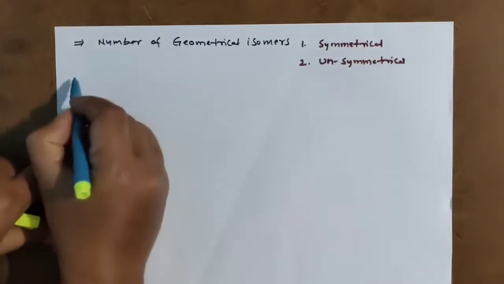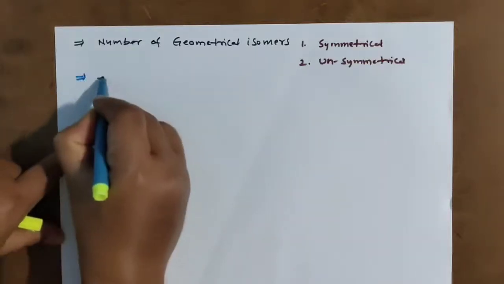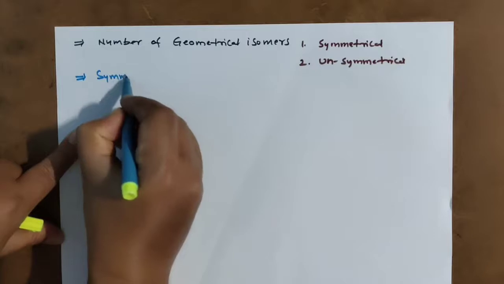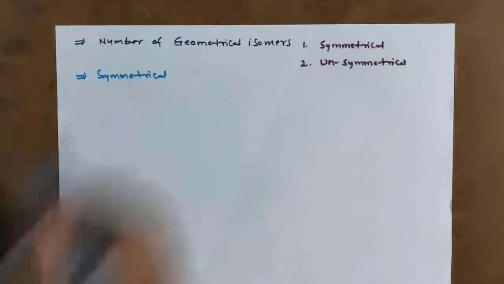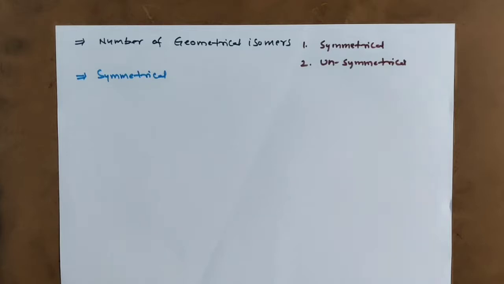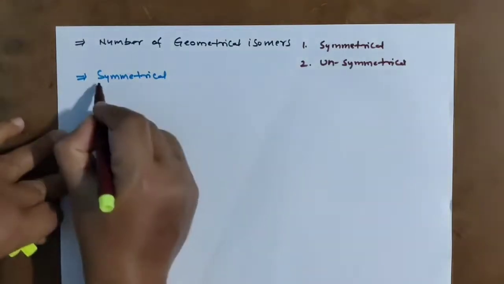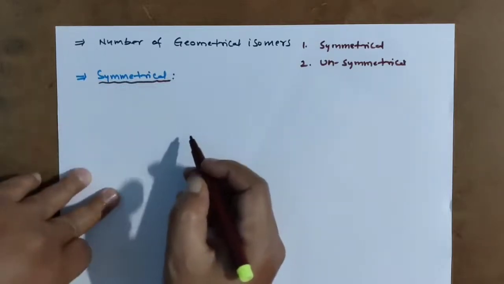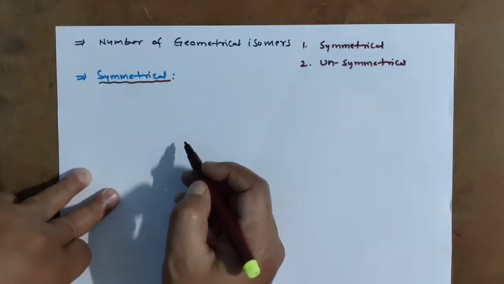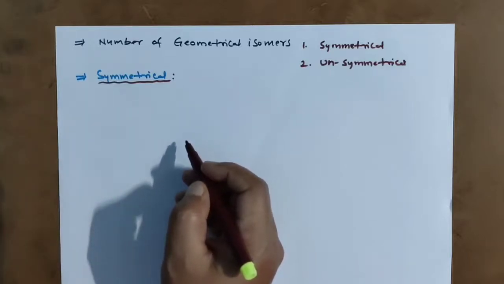First I am explaining symmetrical. If the compound is symmetrical, how do we calculate the number of geometrical isomers? Very easy. Compound symmetrical means the ends are same.